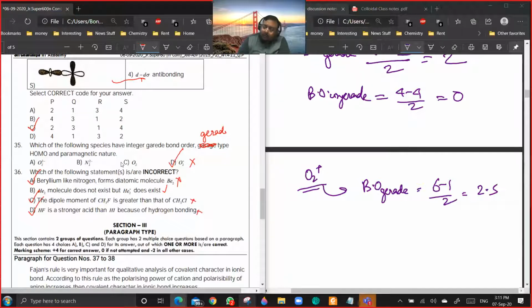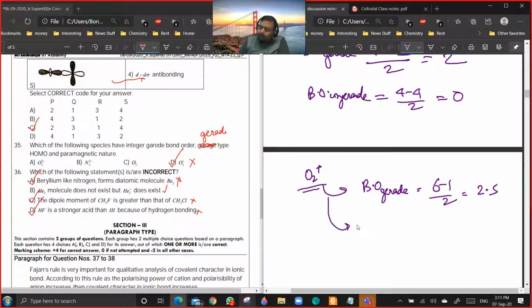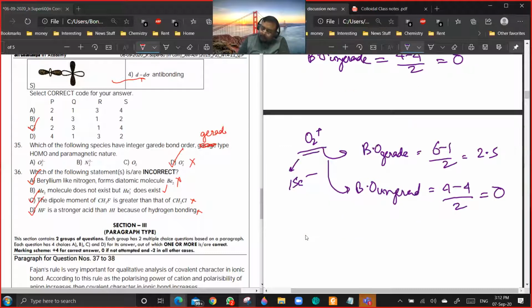So for O2 plus, bond order gerade will be 2.5 and bond order ungerade will still be 0. Yes or no? Yes. Because O2 plus has only 15 electrons. Now, if you are talking about O2 2 minus.